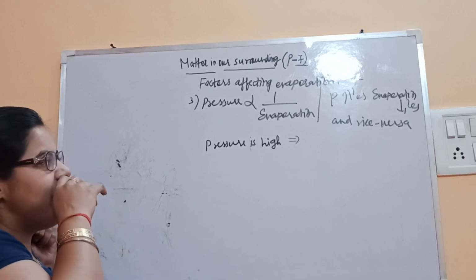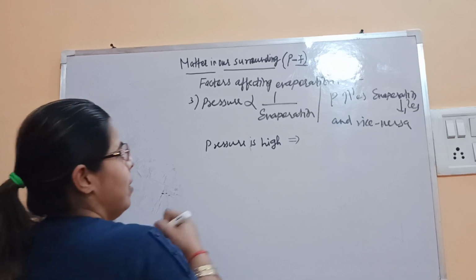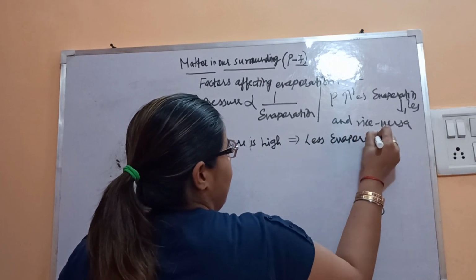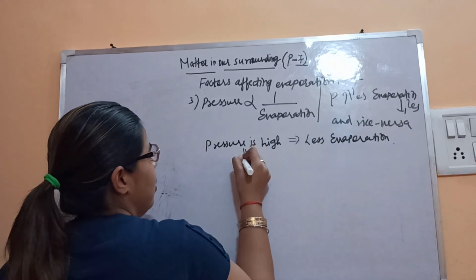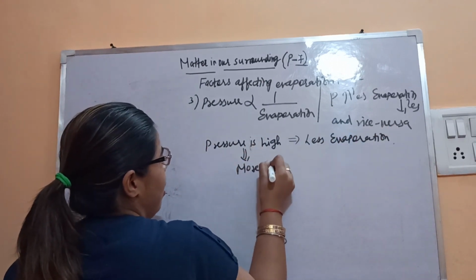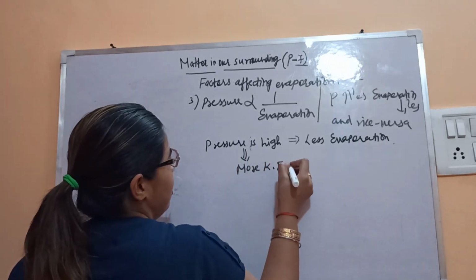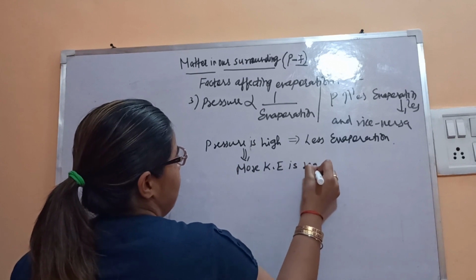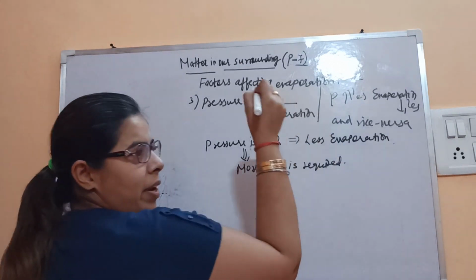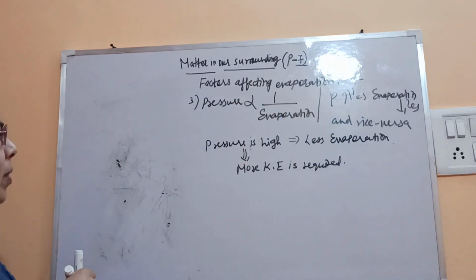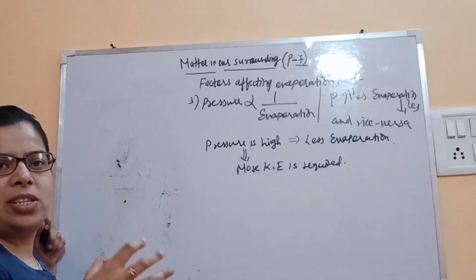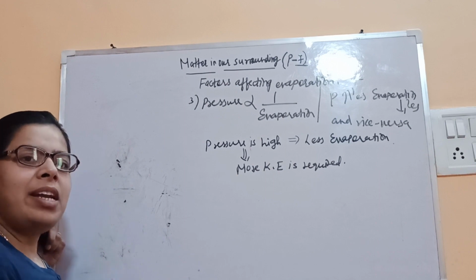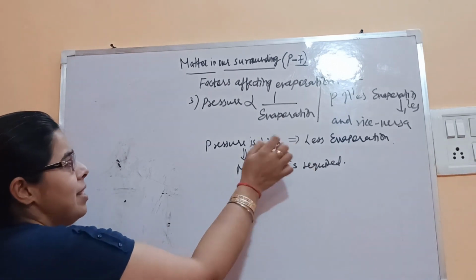So in that case, the evaporation will be less, because more kinetic energy is required. Fine, because the particles are closer to each other, the kinetic energy is low, so more energy is required, and more energy will come from the temperature. So that's why the evaporation will be less in this case.